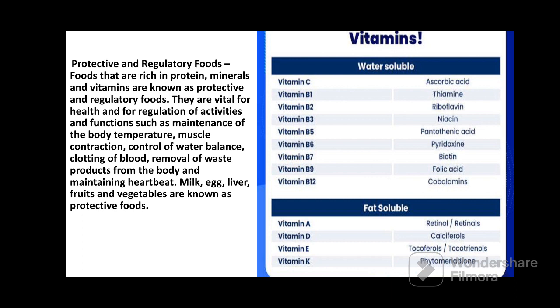And these nutrients, means vitamins and minerals, are obtained from the fruits and vegetables, and some vitamins and minerals are also obtained from the non-vegetarian food materials, like milk, egg, liver, etc. So here the names are also given. विटामिन मिनरल्स का नाम भी दिया गया है यहाँ पे, क्लासीफाई भी किया गया है, what are the water soluble vitamins and the fat soluble vitamins.